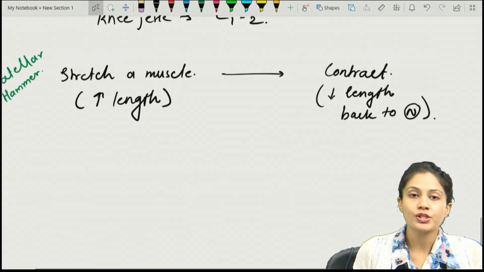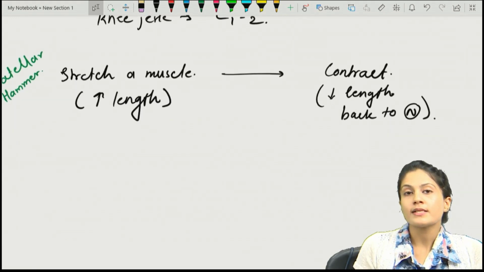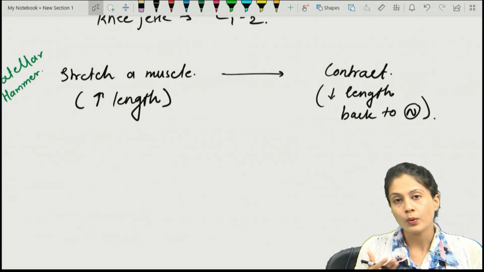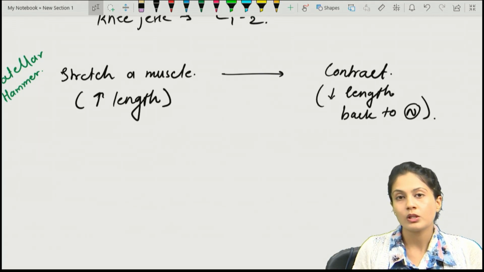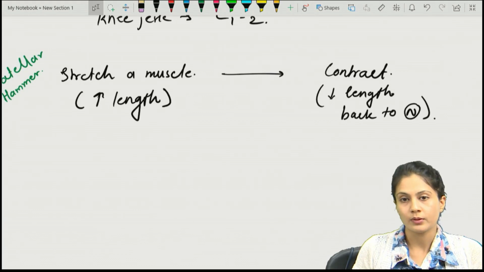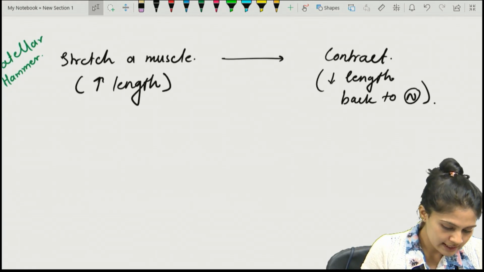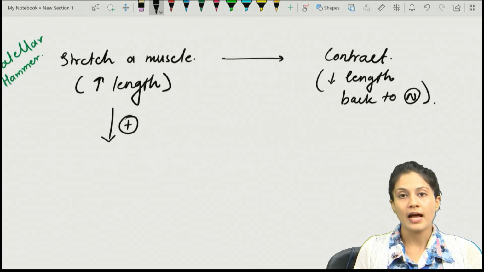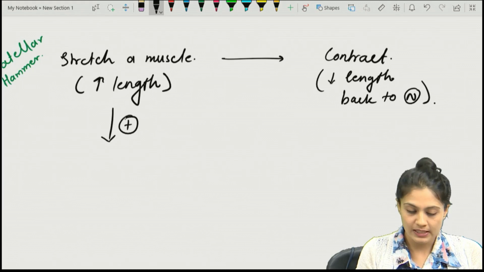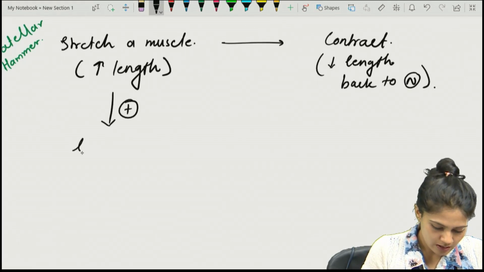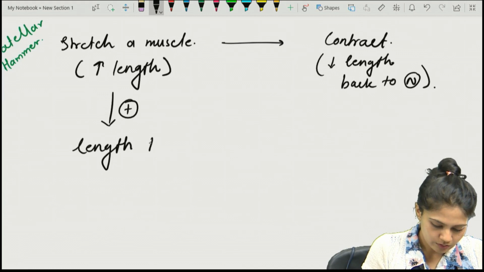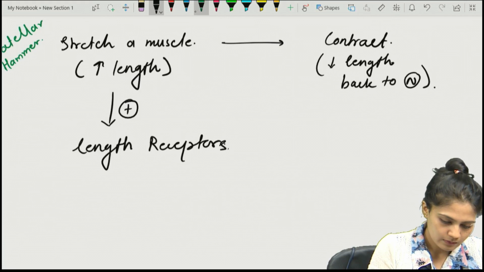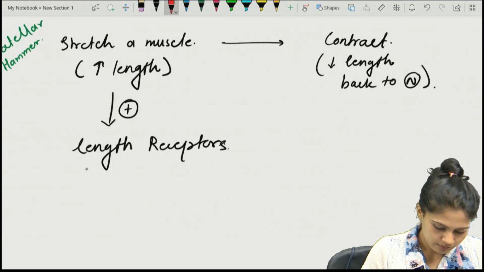That is the stretch reflex. To maintain homeostasis, the muscle will contract and bring its length back to normal. How is it activated? Whenever we stretch a muscle, that activates the length receptors. Which are those length receptors? They are nothing but the muscle spindle.